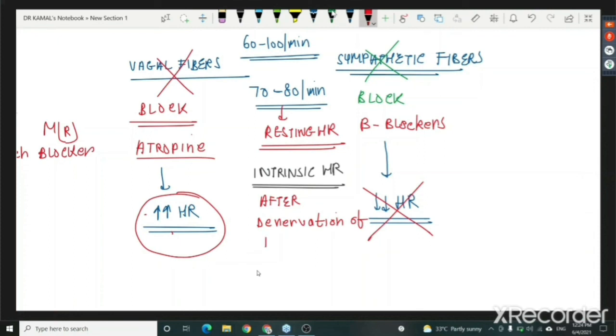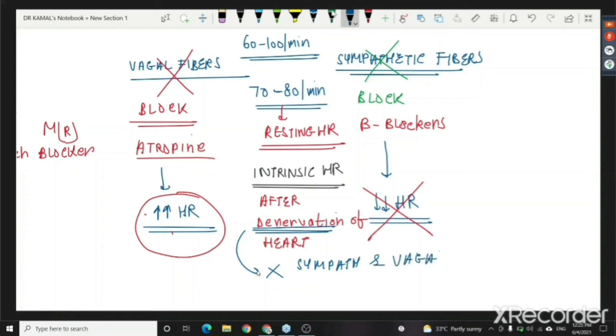Denervation of the heart, mind you, means after transecting or cutting or removing both the sympathetic and parasympathetic fibers. So after removing both sympathetic and vagal fibers, the scientists wanted to know, okay, what is your heart rate? That heart rate is known by the term intrinsic heart rate.